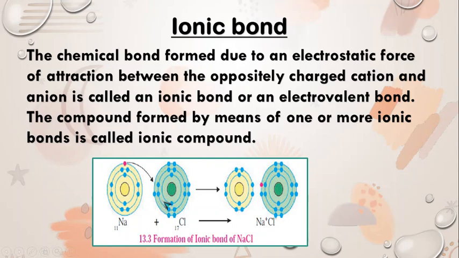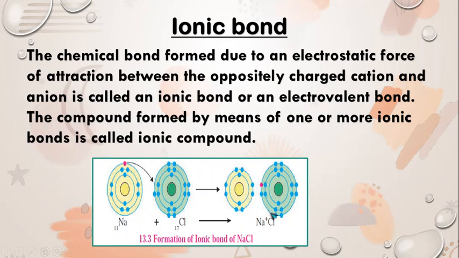When the chlorine atom gains one electron, the octet of chlorine is complete and its K, L, M shells have together 18 electrons and the nucleus has 17 protons. This leads to the formation of an ion, that is Cl-. Thus, a chlorine atom accepts one electron from the sodium atom and consequently a chloride ion with 1 unit negative charge and a sodium ion with 1 unit positive charge are formed.